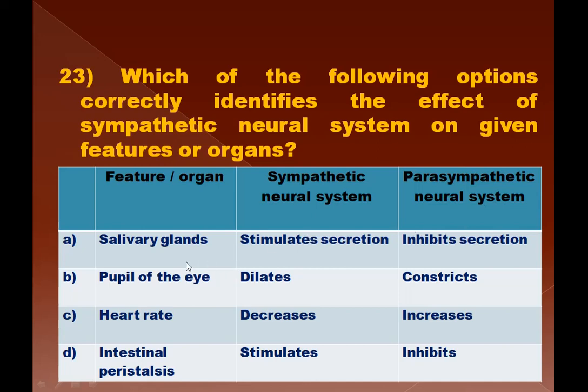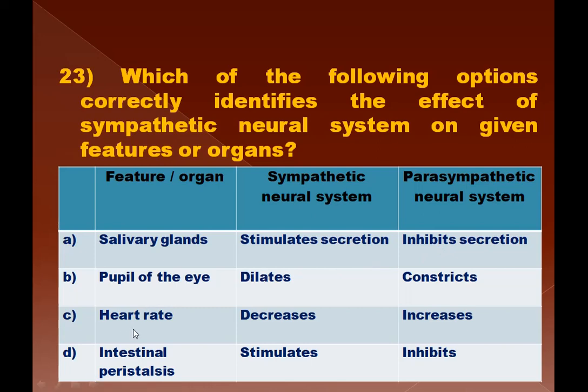So option A says salivary gland, the sympathetic neural system stimulates secretion, parasympathetic inhibits secretion. Then pupil of eye, sympathetic nervous system is dilating it, and parasympathetic nervous system is constricting it. So that's the right answer actually.